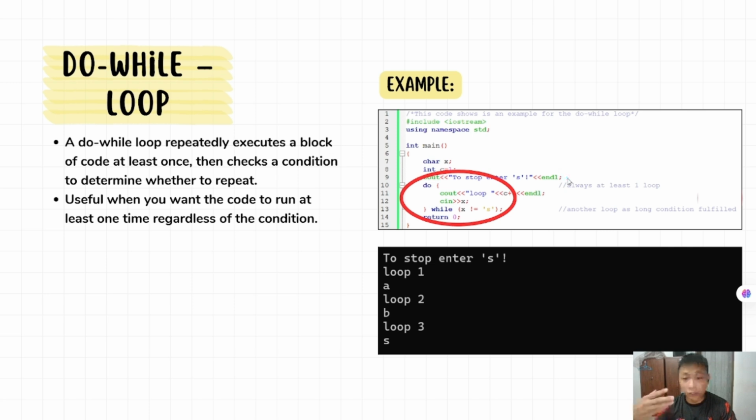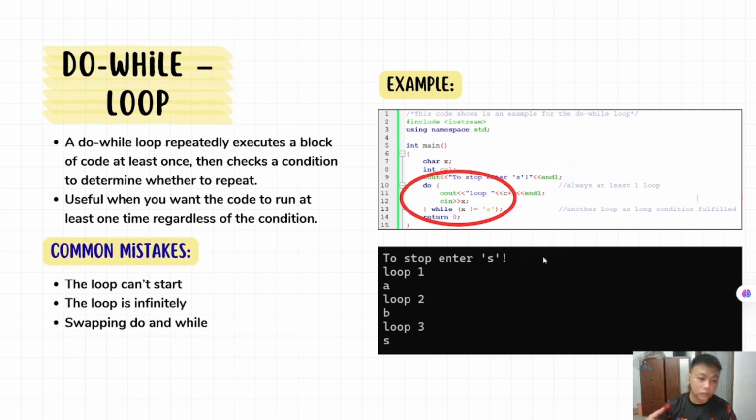The loop will execute the code first, then the condition is checked. If the condition is true, the loop will stop. The program keeps repeating when the condition becomes false. So like here, for loop 1 and loop 2, the user didn't key in the letter S. So this code will keep running until loop 3, the user keys in S and the program will stop. The common mistakes for this loop are that the loop cannot start, the loop is infinite, and swapping do as well.